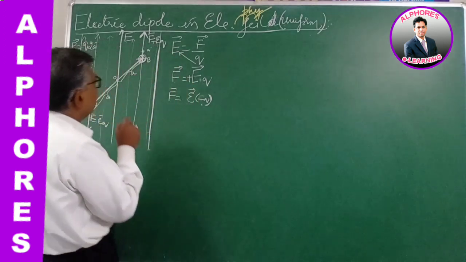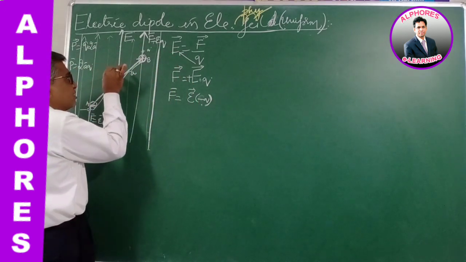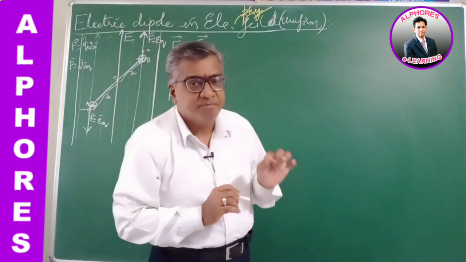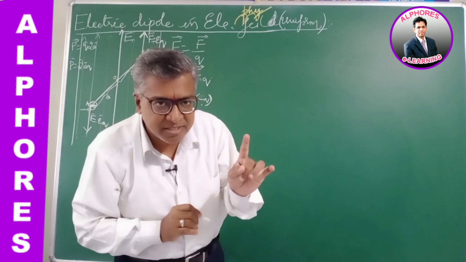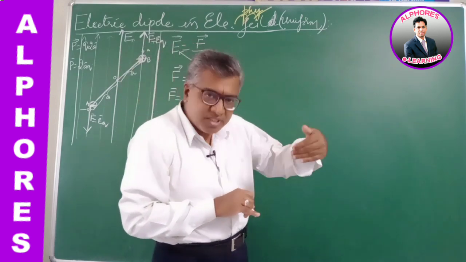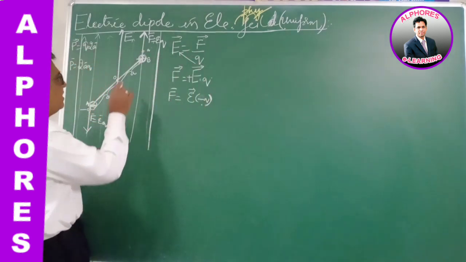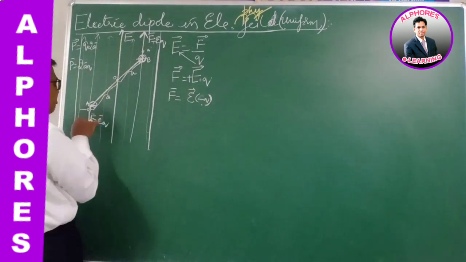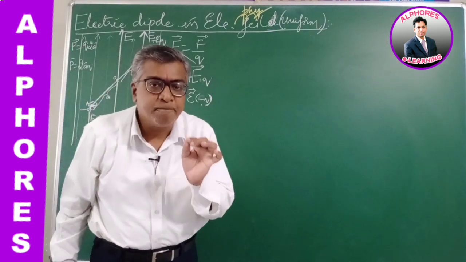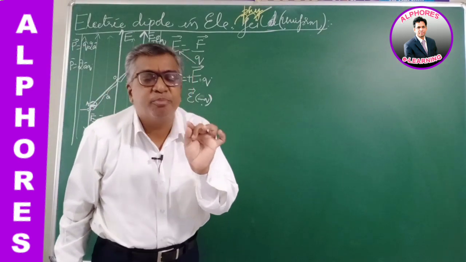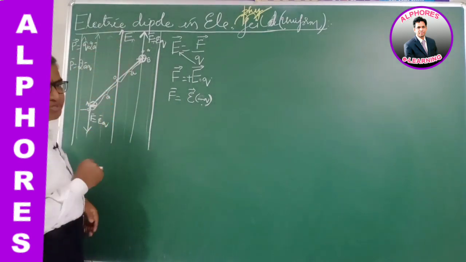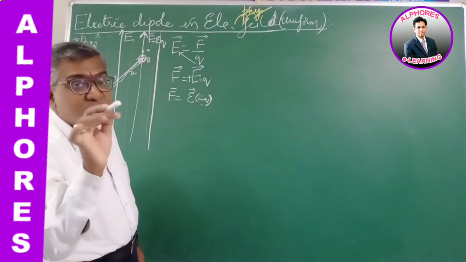So therefore, when a dipole is placed in a uniform electric field, first what happens? Positive charge experiences force in the direction of the field. Negative charge experiences force in the direction opposite to the field. It is parallel to the field, this is opposite to the field. So the dipole will experience two equal and opposite forces. Now the net force is 0.